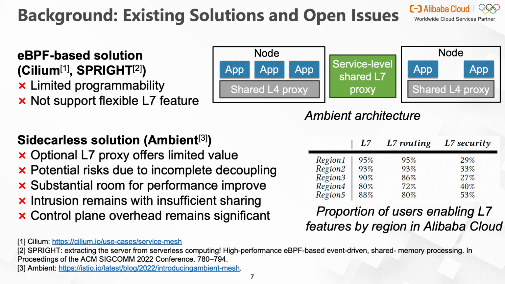Third, Mint doesn't focus on performance improvement. There is still substantial room for performance improvement. Besides, since Mint's L7 proxy is shared across pods belonging to the same service, they experience synchronized peak and valley workloads, resulting in a reduced peak shaving effect. At last, Mint still requires configuring proxies proportional to the number of nodes and services, which still makes significant overhead to the control plane.